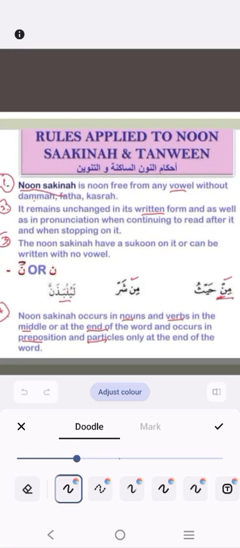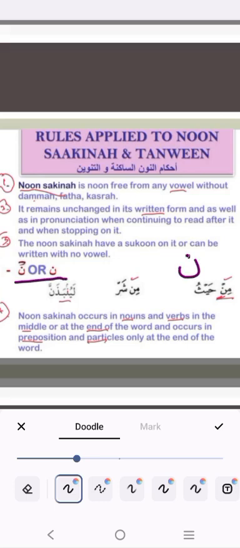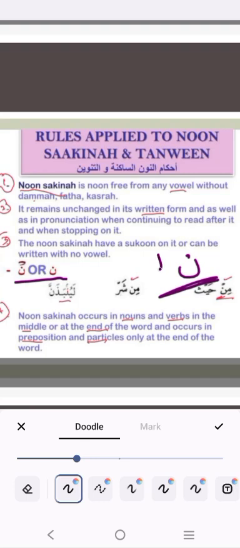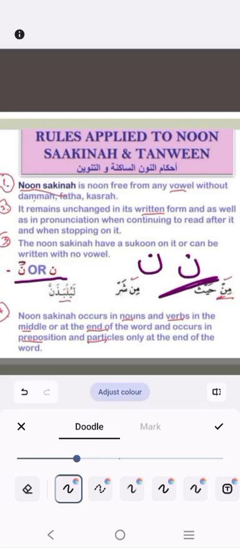So look here, Noon Sakinah can be written like this, only an empty noon without any symbol above or below, or it can have a sukoon symbol above.